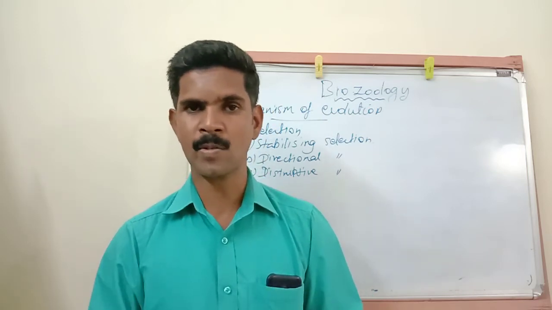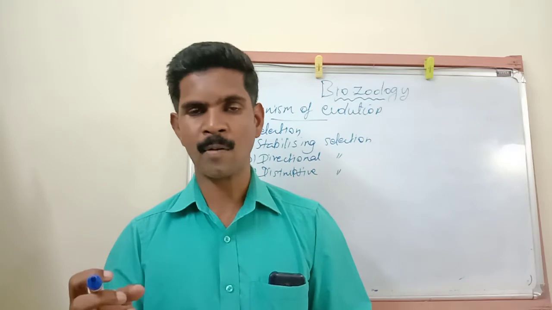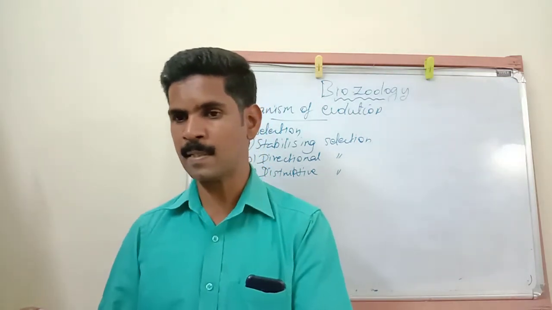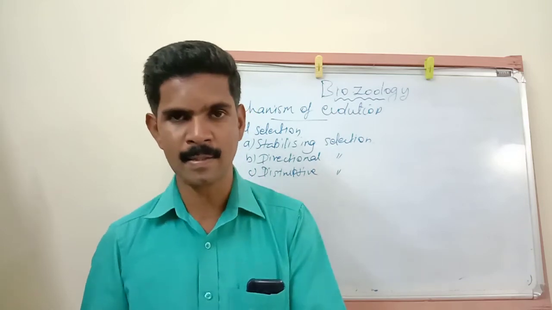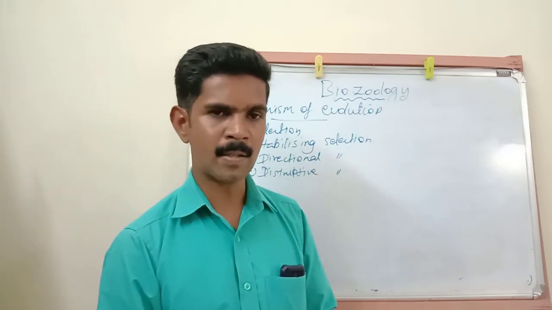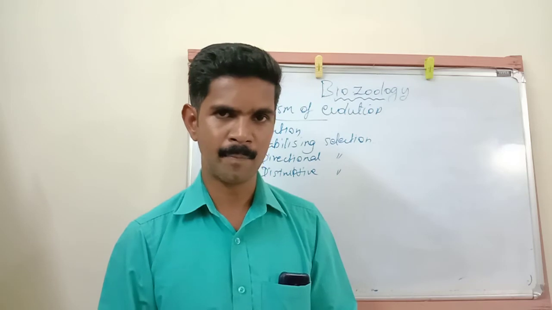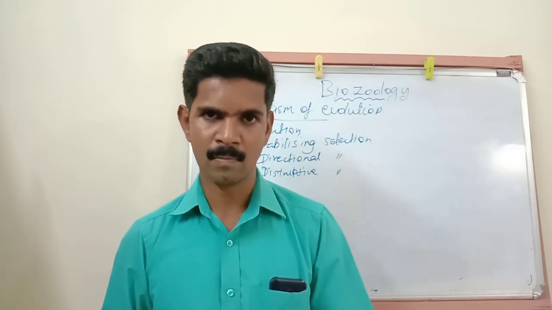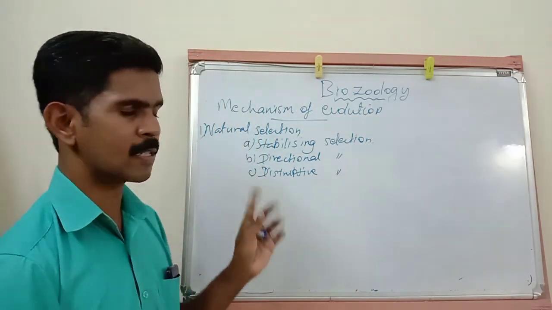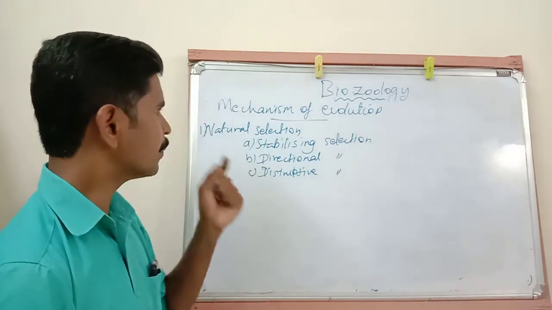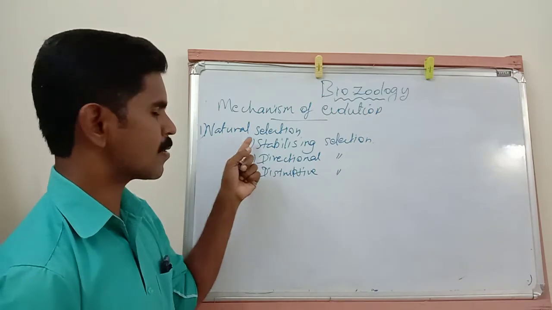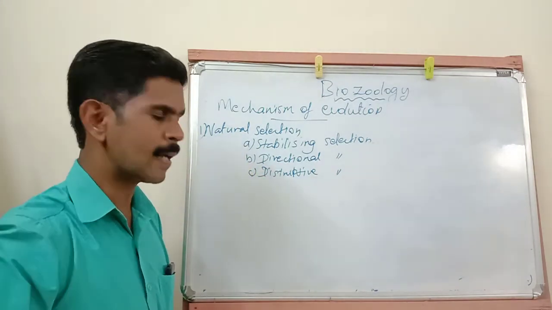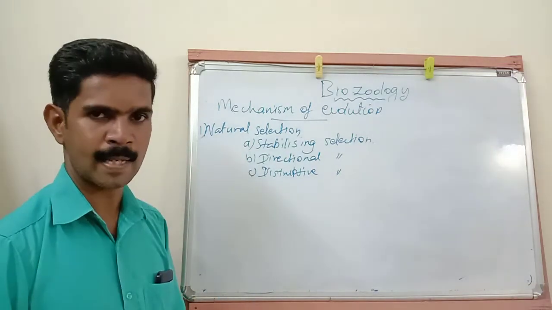Yesterday in the last class I told you some Darwin finches eat small-sized seeds, and some Darwin finches eat large-sized seeds. So based on the size of the seeds, the beak size of the Darwin finches also changes. So this is called disruptive selection. Now we have completed the first important force, natural selection, and there are three types of selection: stabilizing selection, directional selection, and disruptive selection.